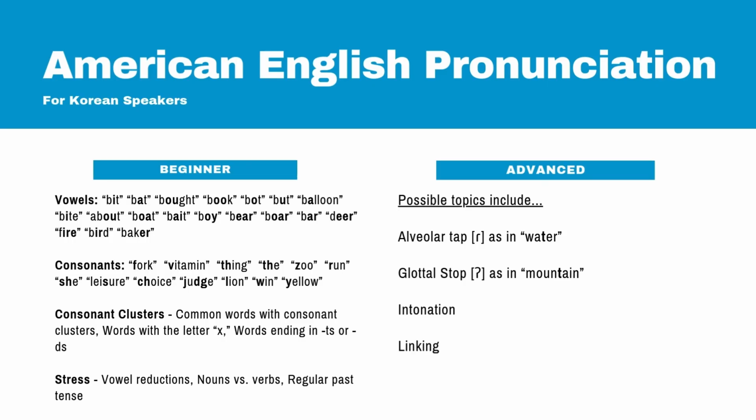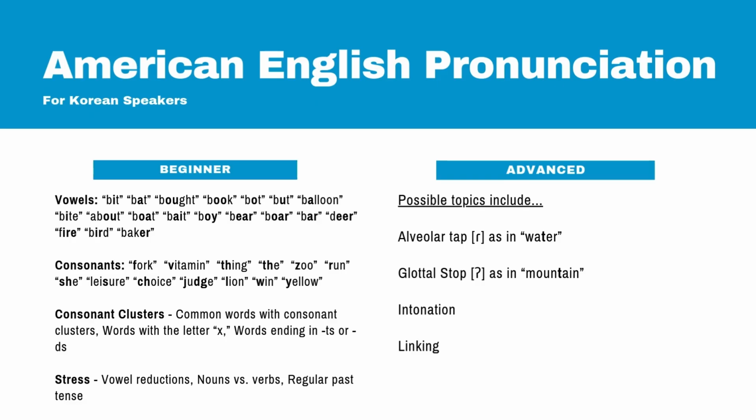And then to recap it all, for Korean speakers learning American English pronunciation as a beginner, you can look into the following vowels: I as in bit, A as in bat, A as in bot, as in book, A as in bot, as in butt, as in balloon, I as in bite, ow as in about, O as in boat, A as in bait, oi as in boy, air as in bear, or as in boar, r as in bar, ear as in deer, ire as in fire, as in bird, and as in baker.